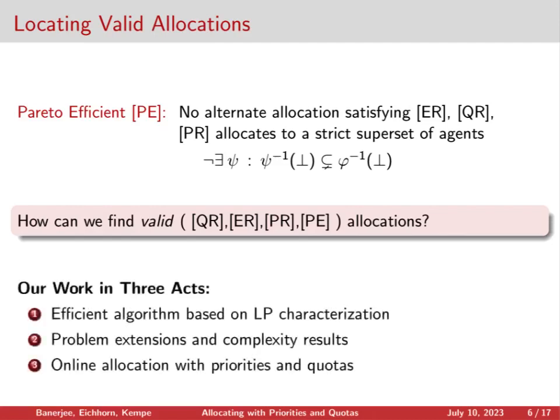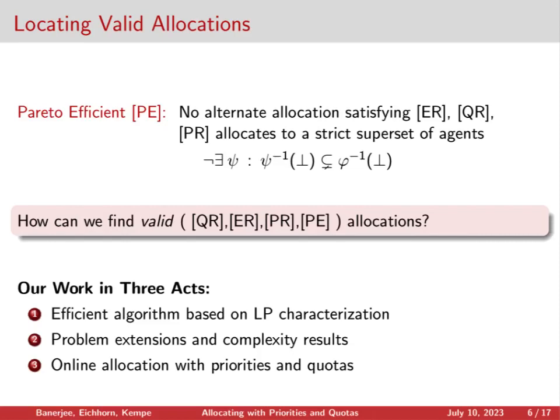So in the rest of the talk, I'm first going to outline an algorithm to efficiently compute valid allocations that's based on an LP characterization of our problem. Once we have this characterization, it'll allow us to consider many different variants or extensions on the problem, and we'll think about complexity questions that we can ask about these variants. And lastly, I'll extend the problem to an online setting.